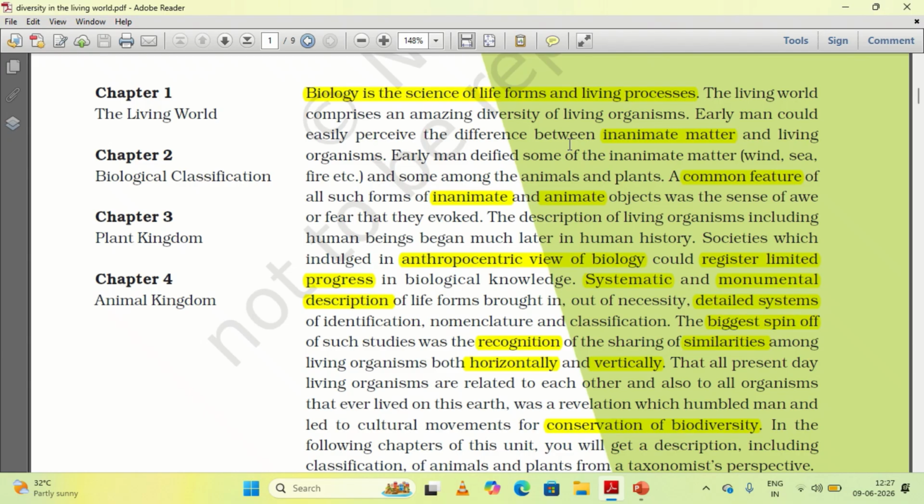So you must have heard about the Stone Age, the Paleolithic Age, Mesolithic Age, Neolithic Age. The human being used non-living things like stone. Okay, that fire.